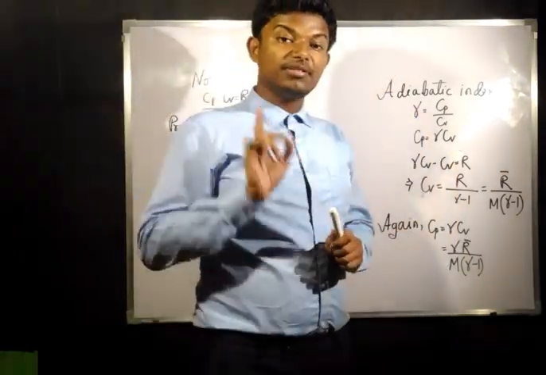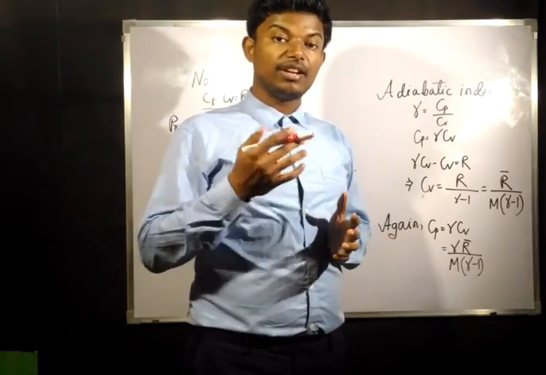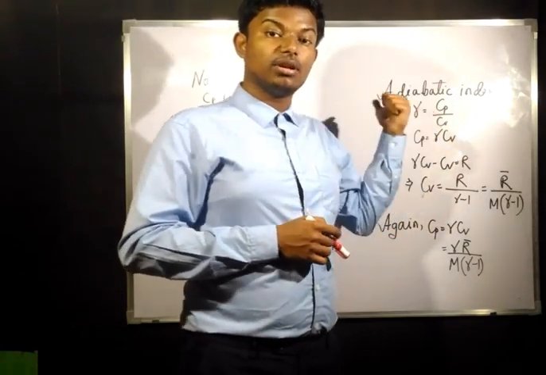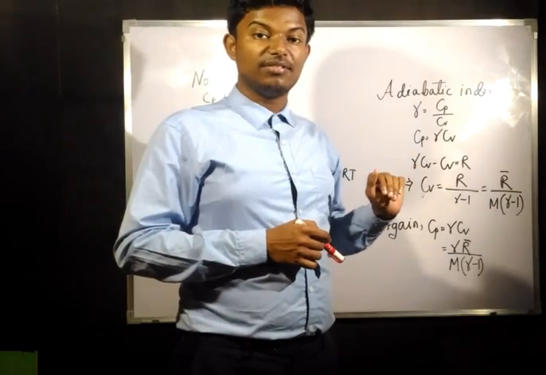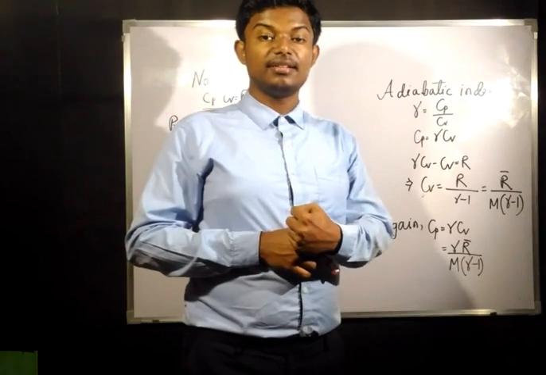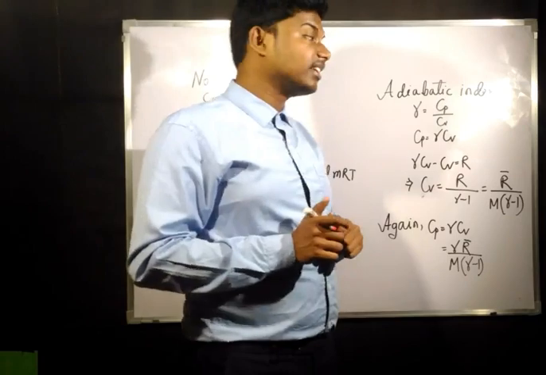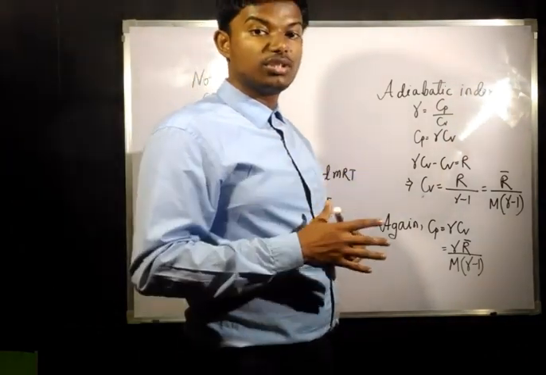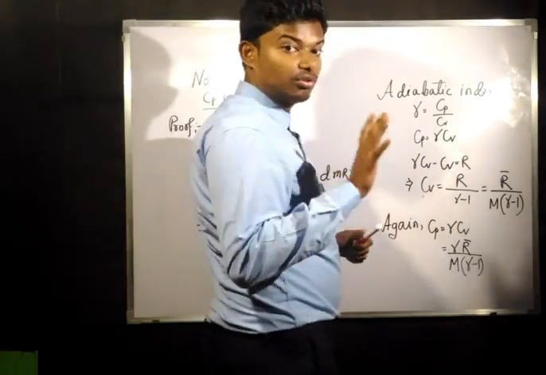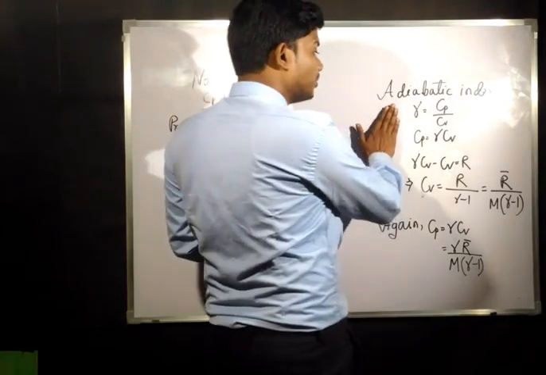Now in the previous classes we have shown you how to find the adiabatic index, with the relation 1 plus 2 by n. Here n for monoatomic, diatomic and triatomic gases we have given. So from there you need to find the adiabatic index. After finding the adiabatic index, you need to find the Cp and Cv values of the given gas, because sometimes Cp and Cv are not given.